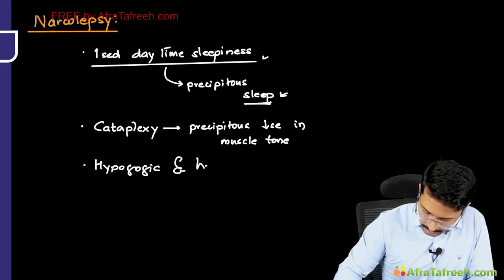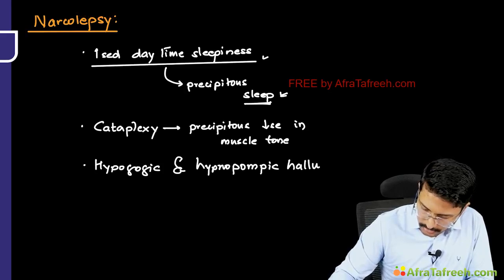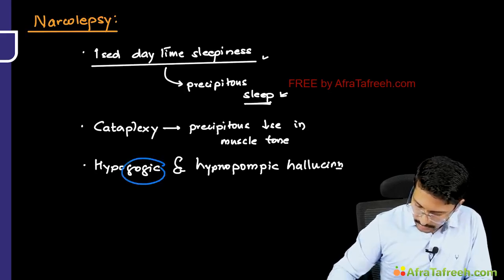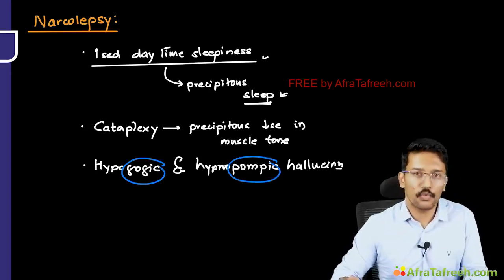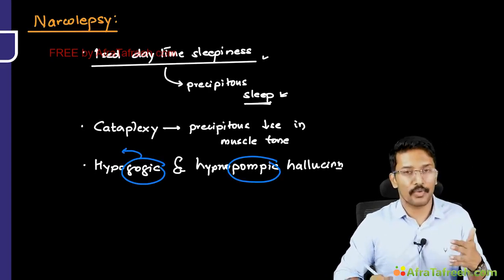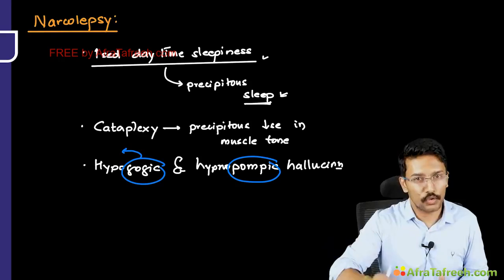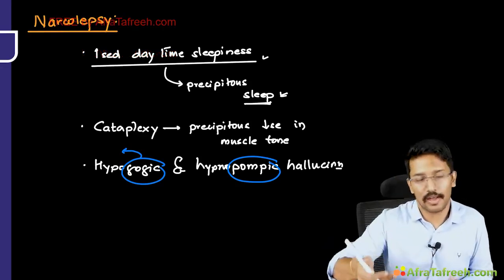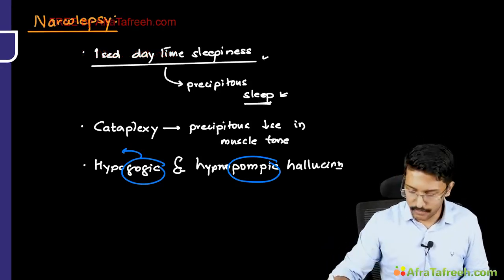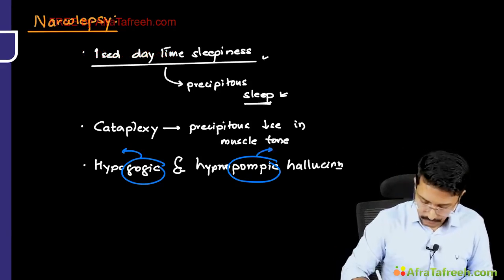and hypnopompic hallucinations. Hypnagogic and hypnopompic hallucinations. Now, what are these? You know what a hallucination is? Hypnagogic are those hallucinations that appear just before the patient gets into sleep. Like while he is going to sleep, he develops hallucinations, and on awakening, soon after awakening, if he develops hallucinations, those will be called hypnopompic, right?